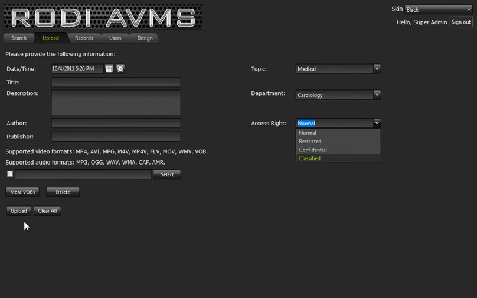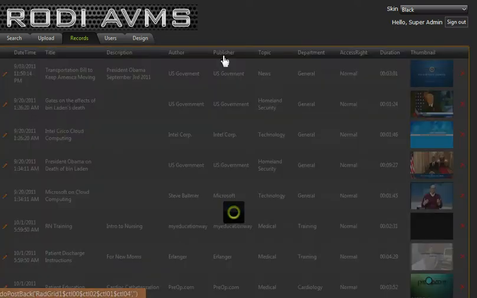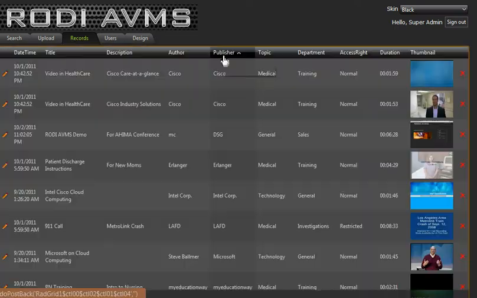You grab the file, upload it, and then it will show up in this records file. This is a quick and easy way to look at the records that are in your system. And from here, we can do things like sort based on the headings, the typical things you could do in a database. The important thing to note here, though, is we have a very easy way to look at things, and we can pull from different sources.